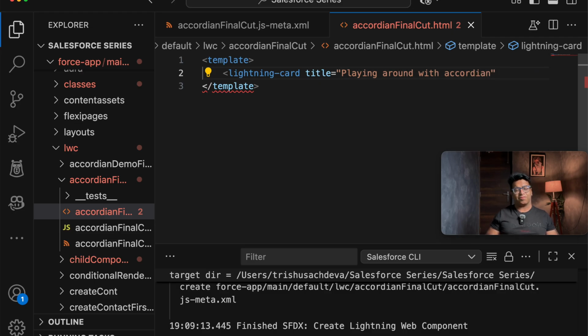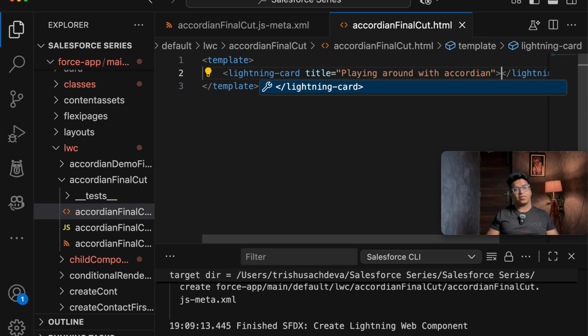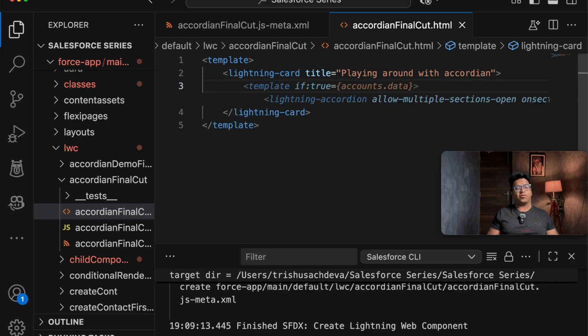Don't take stress while playing around with the code, because 10 years back I used to take stress that the code is very difficult. But when you start playing with code, you feel that you are playing with it. So make sure that you enjoy the code first, because today we have Agent Force, Chat GPT, and many more platforms. So don't feel that you have to code just to earn a salary.